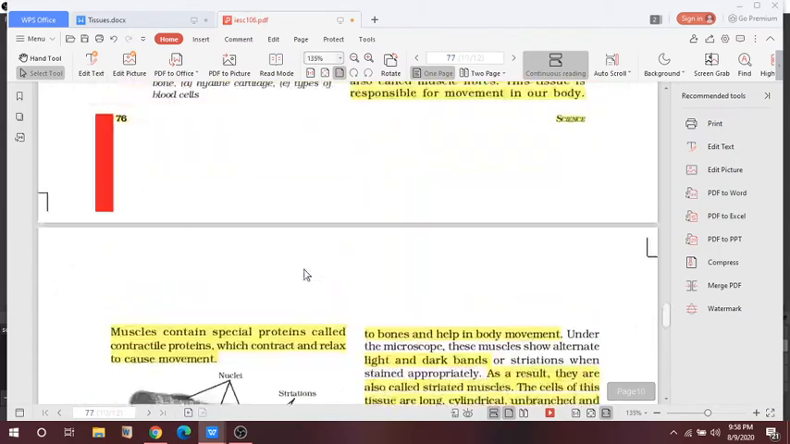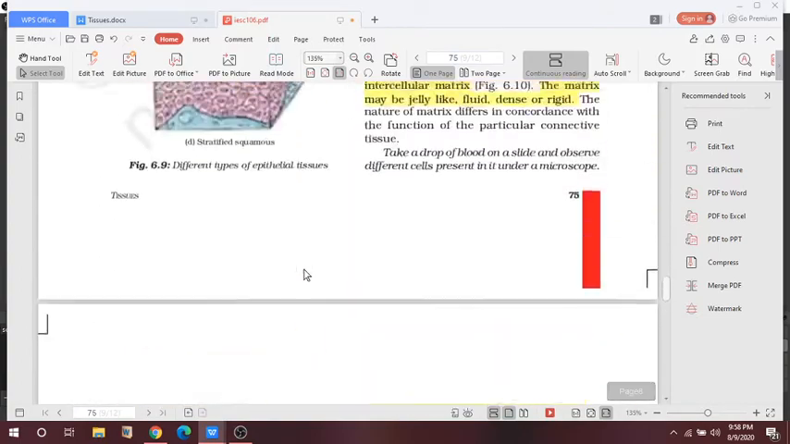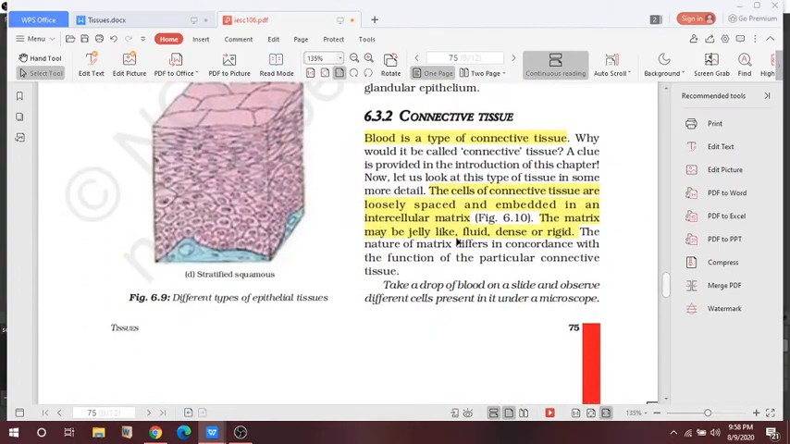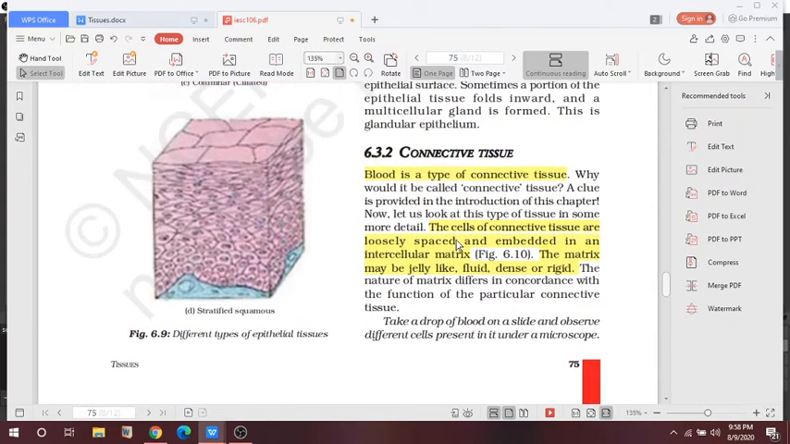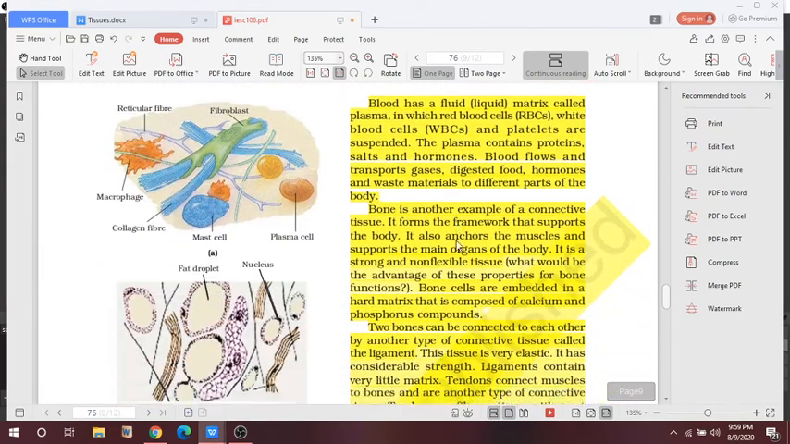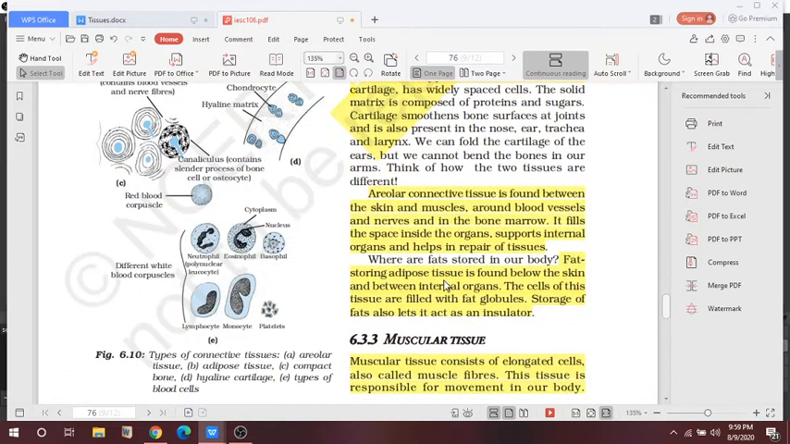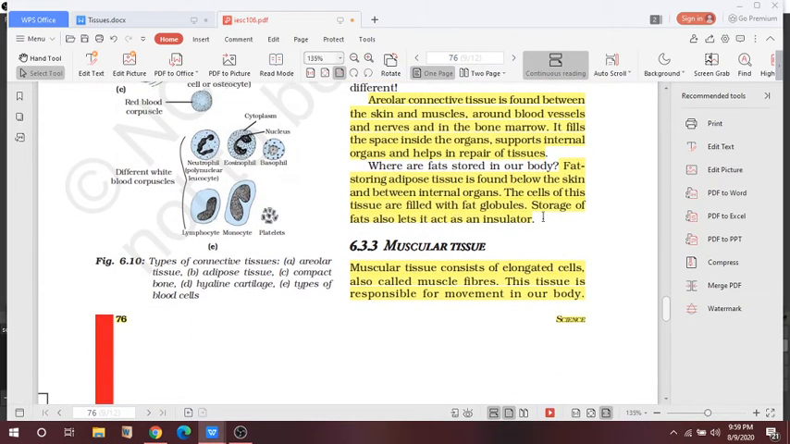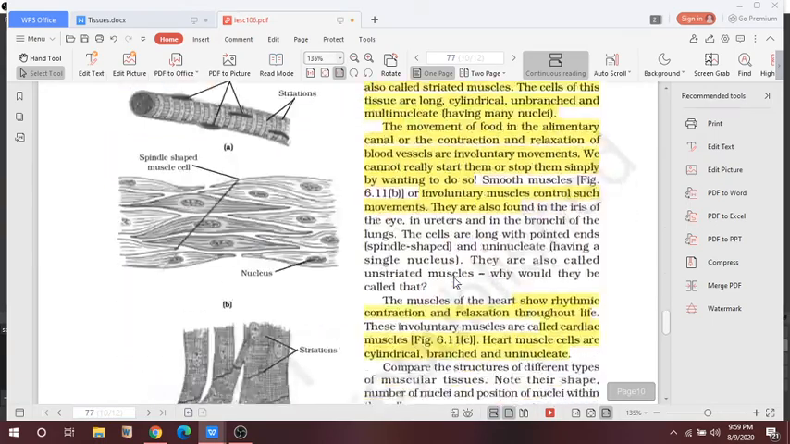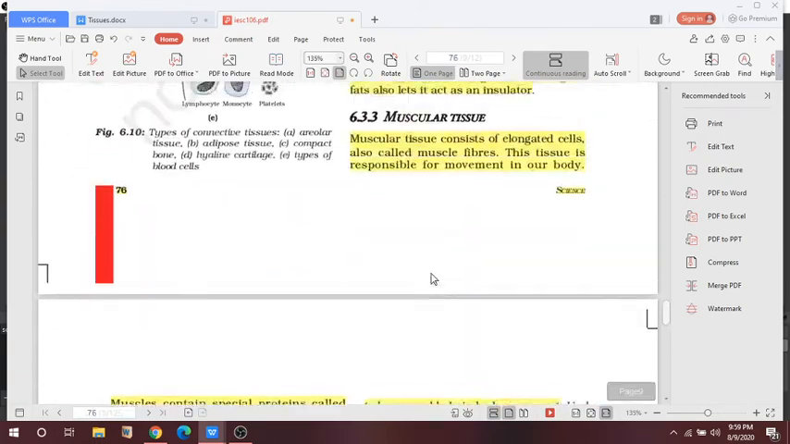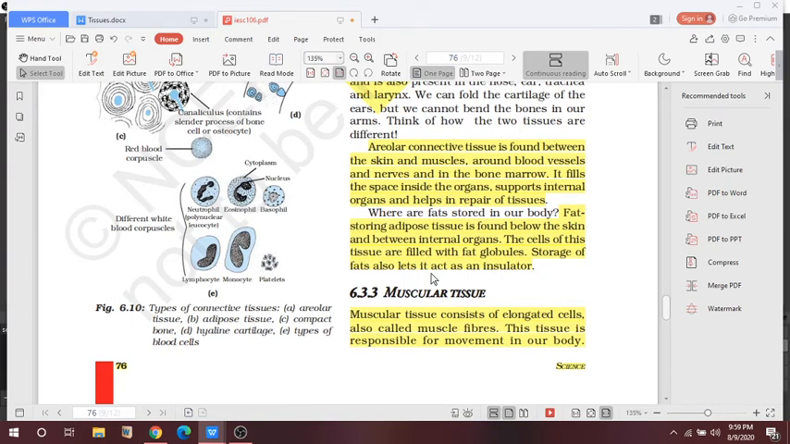So this finishes your chapter. Today we discussed connective tissue. In this we studied blood, bones, different types of bone, cartilage, tendons, ligaments, areolar connective tissue, and adipose tissue. You can see here the muscular tissue and the nervous tissue. So this finishes your chapter, and please study and read it again and again so that it is clear to all of you.